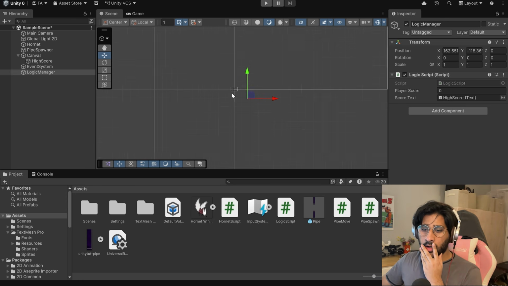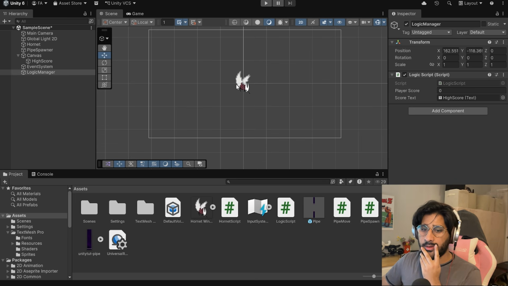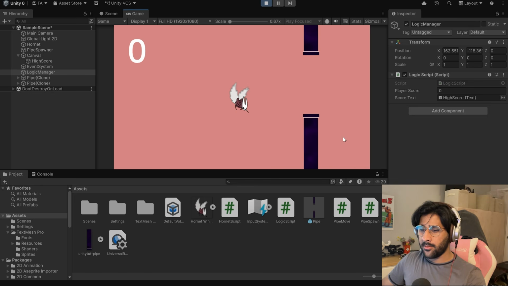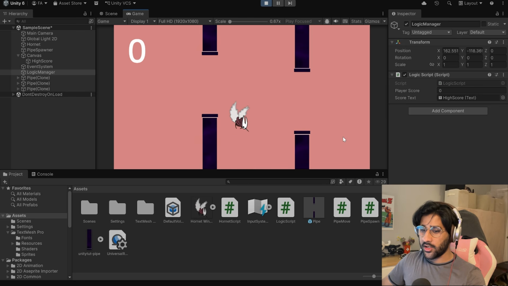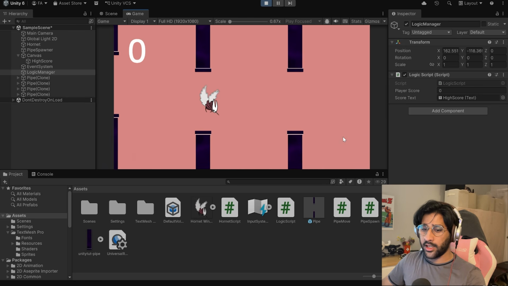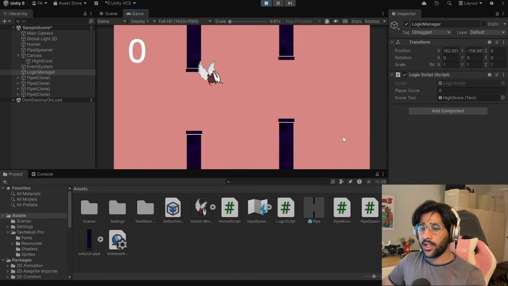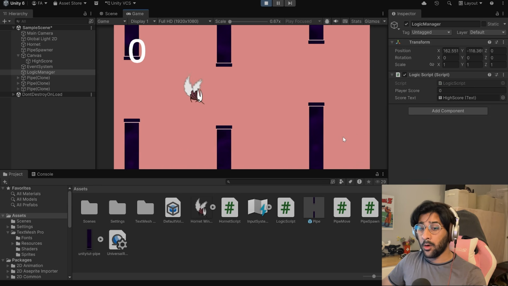Okay, so now comes some interesting things. If we zoom back in on our girl Hornet right now, you know how in our game we have colliders, like she can actually collide with the pipe and boom, get all messed up. Apparently you can have colliders with invisible things. Those can act as triggers.